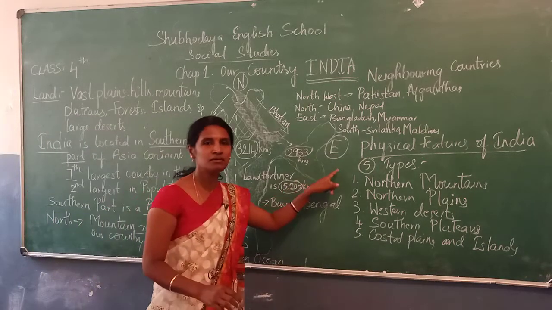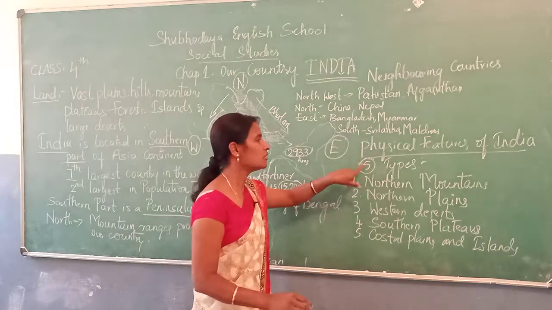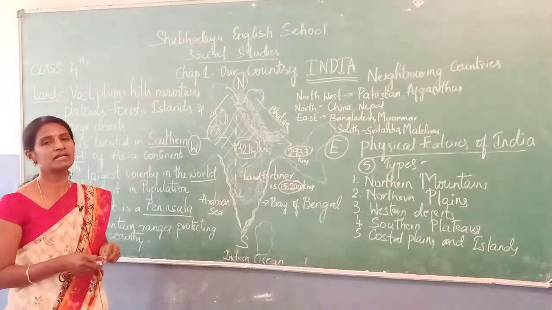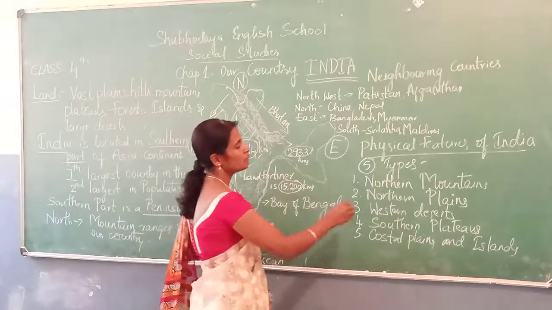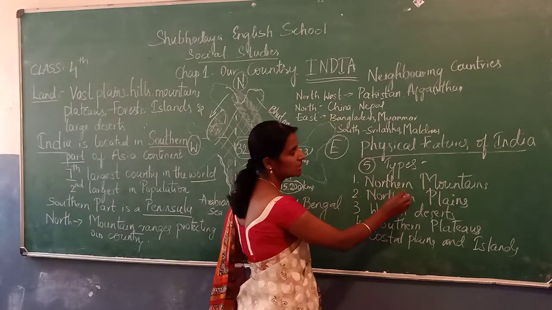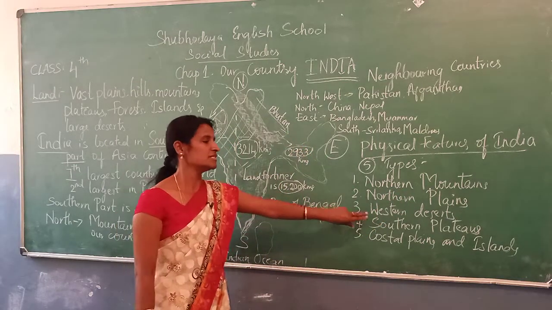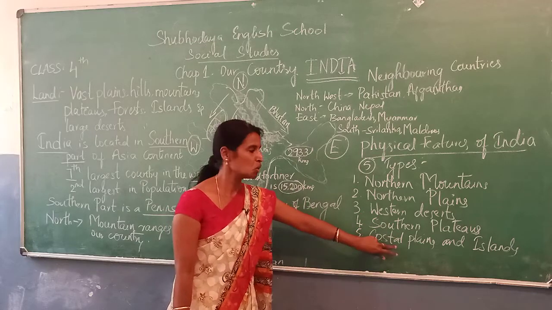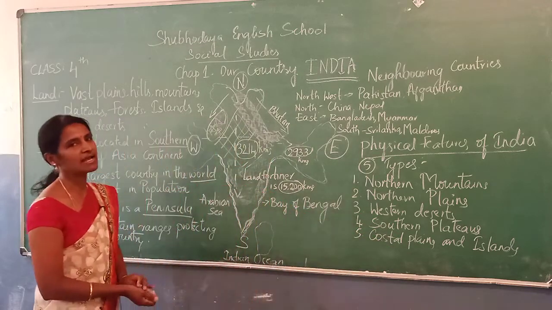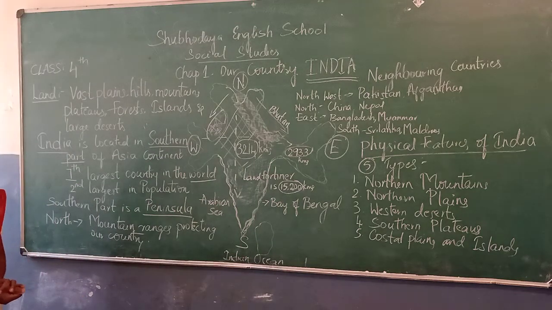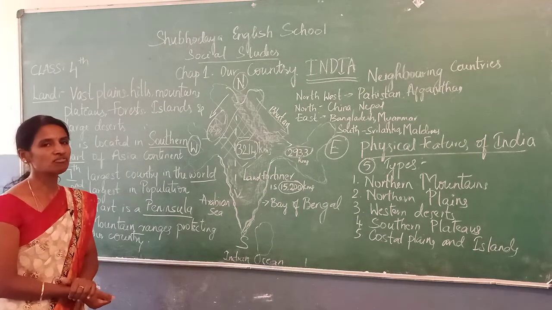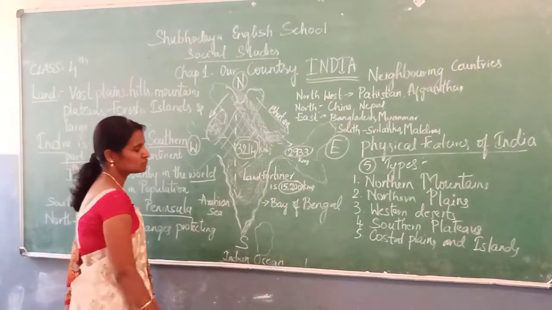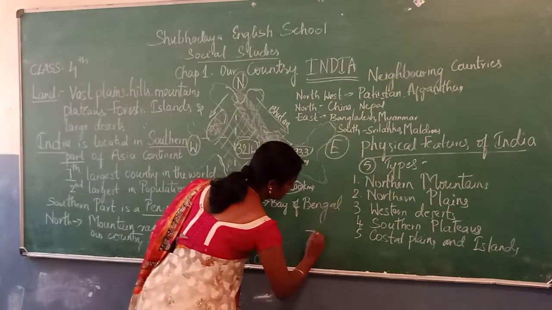So on that basis, physical features of India has been broadly divided into 5 types. Number 1, northern mountains, northern plains, western deserts, southern plateaus, and 5th one, coastal plains and islands. These are the 5 physical features of India. Did you all understand this? And now let us move to the 4th point.